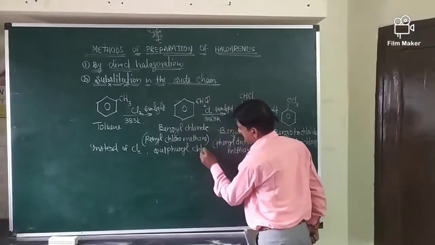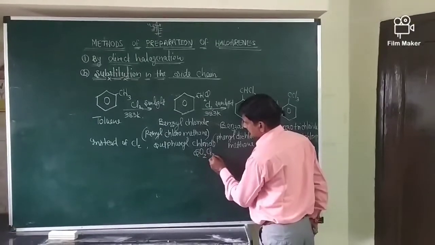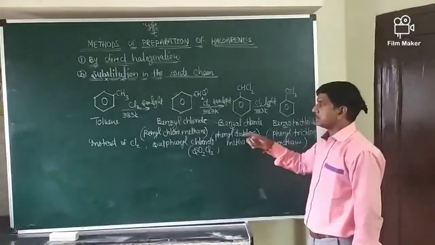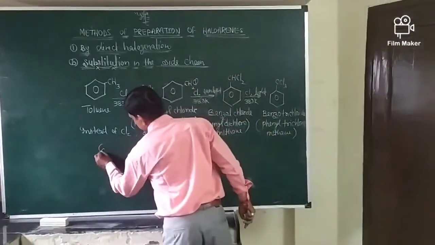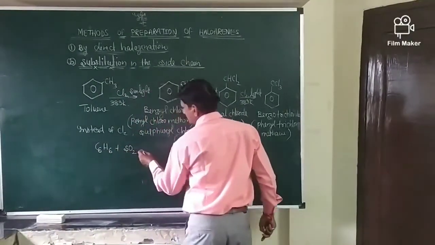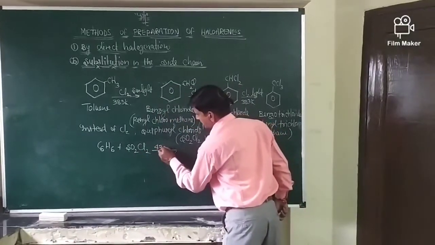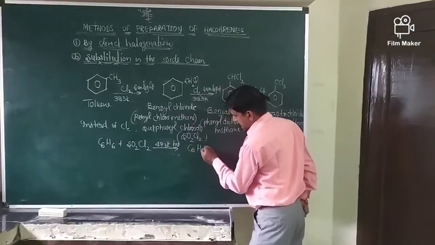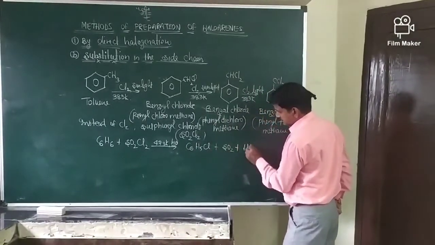So in the side chain substitution reaction of aromatic hydrocarbon, at 173 Kelvin, light, we get C6H5Cl plus SO2 plus HCl.